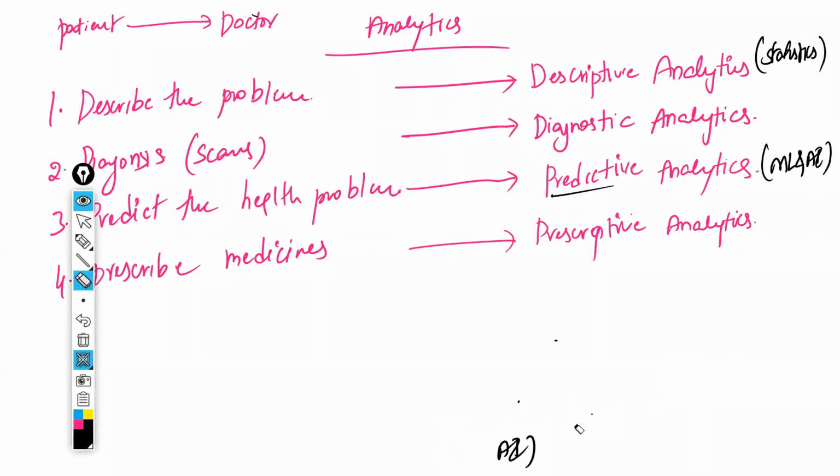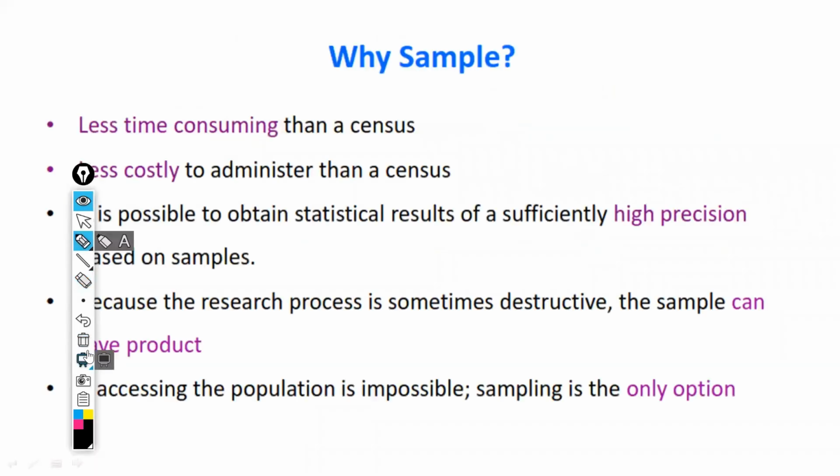Descriptive statistics is also called descriptive analytics. Okay. So now I have told you that we are having two types of analytics. Sorry, two types of statistics.